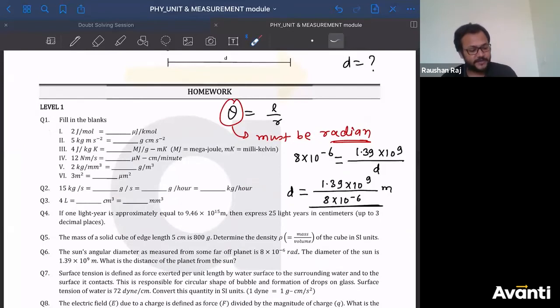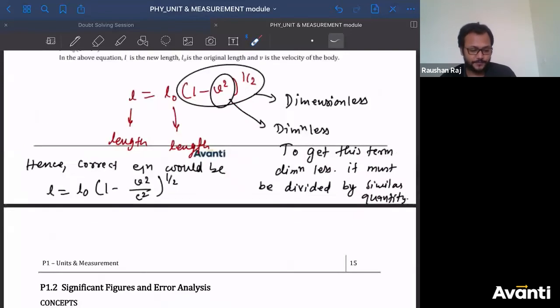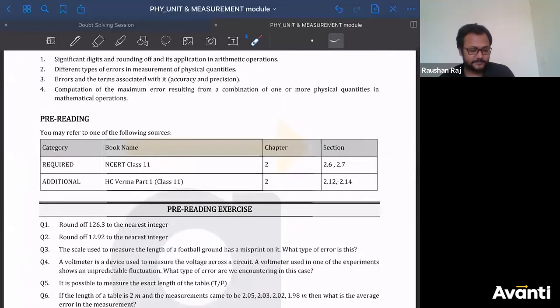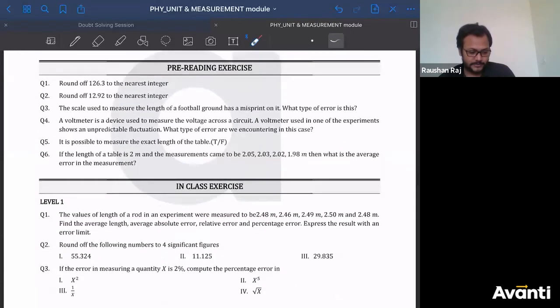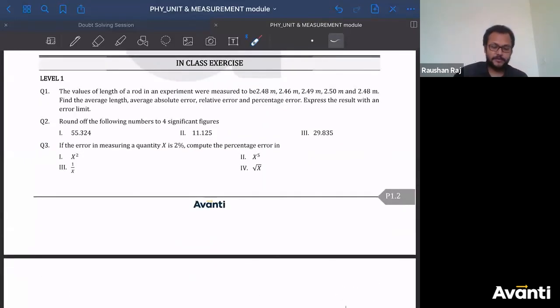Now let us move on to significant figures and error analysis. चलिए. In second chapter, in class exercise, tell me doubt from question number 1 to 5. Yes, Kirtan. Yes. जल्दी से बता बच्चा लोग. Question number 1 to 5. Any doubt? Because in error, तो we have solved so many numericals here. We have solved so many good numericals. Yes, Ritvika, you might get 3 AU answer. No doubt. Question number 1 to 5.